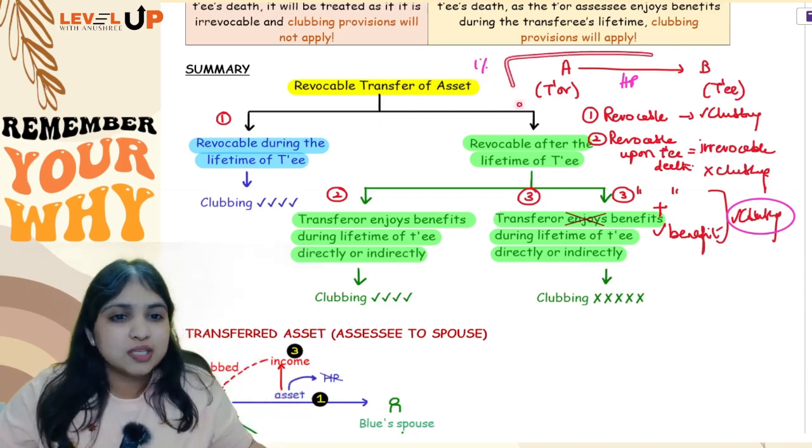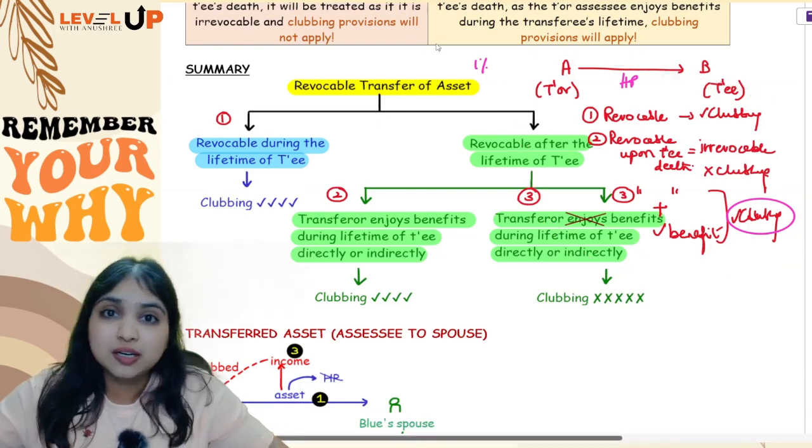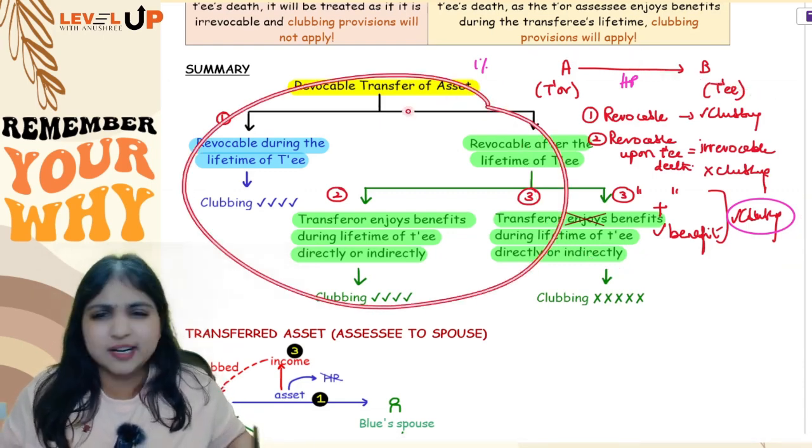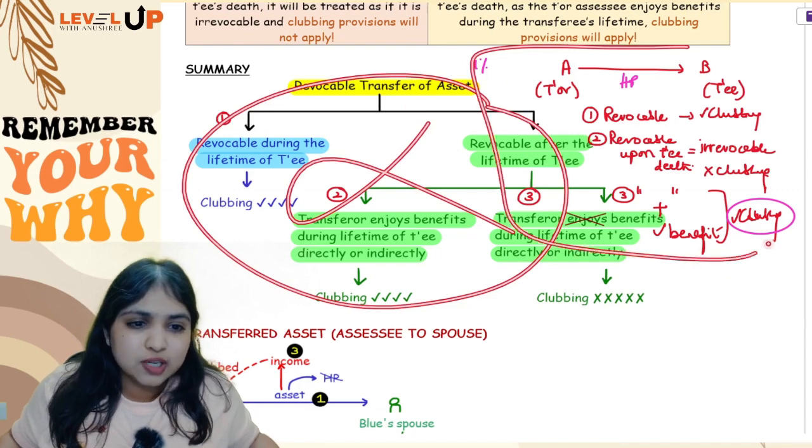Okay guys, so this was your discussion regarding your third adjustment. Same thing is there in the flowchart itself. Flowchart I did not even use. You would have understood.